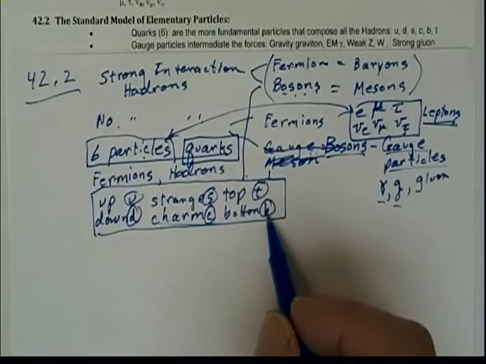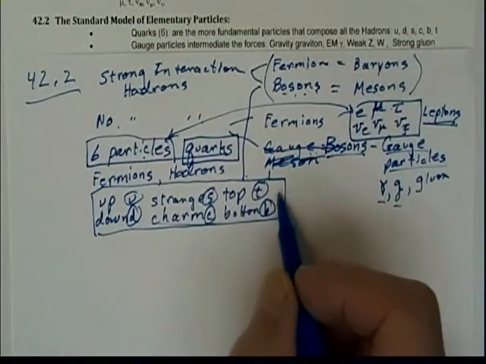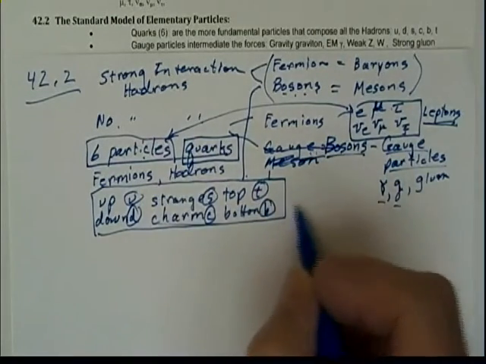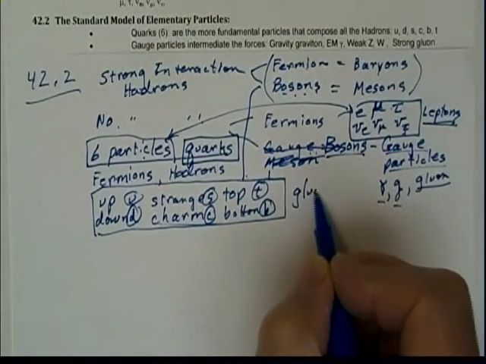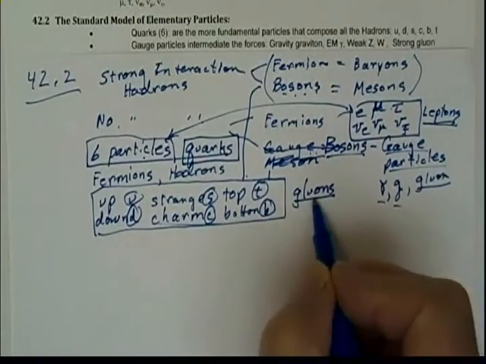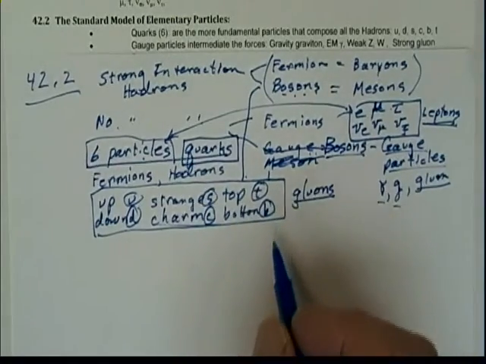They all have half-integral spin, they all have strong interactions, and these quarks are bound together extremely tightly using what are called gluons. These gluons hold these quarks together.